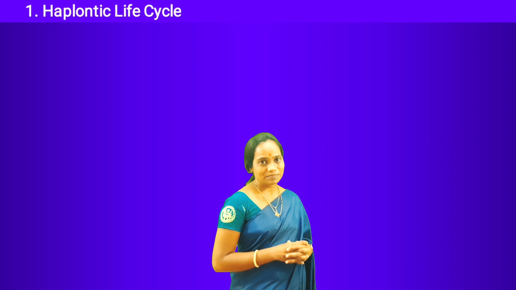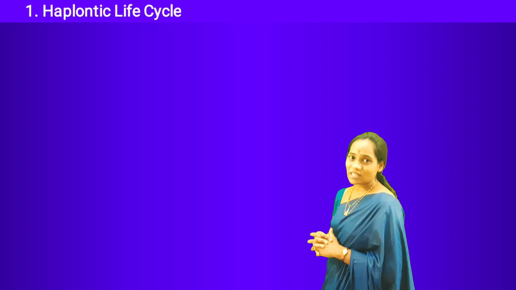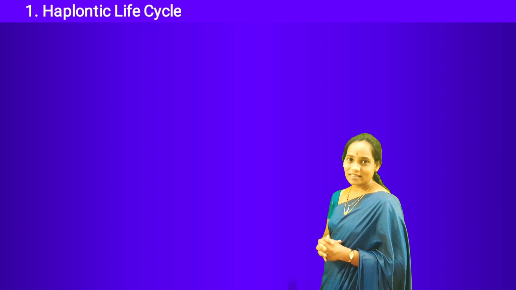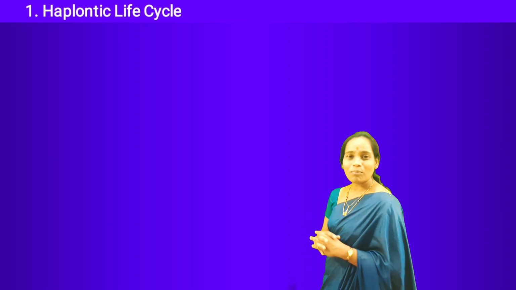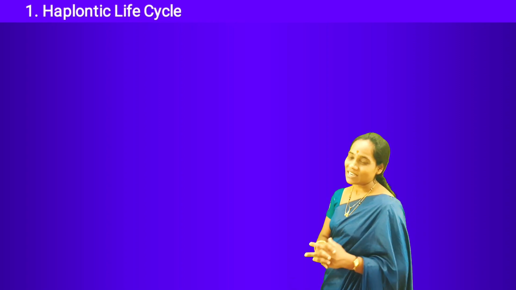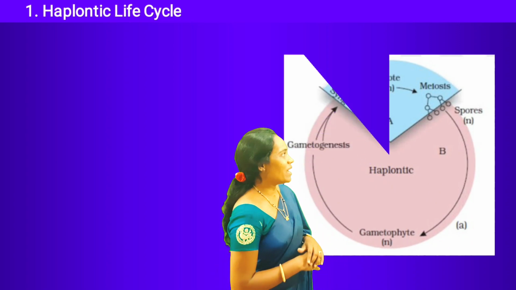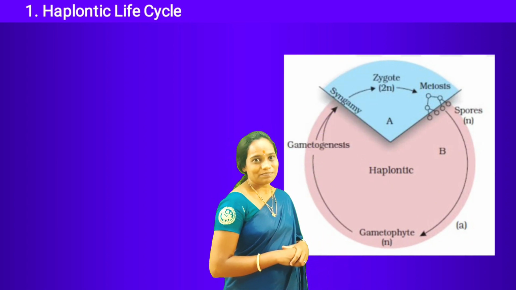The first life cycle is the haplontic life cycle, in which the diploid sporophytic generation or plant body is represented by the single celled zygote.